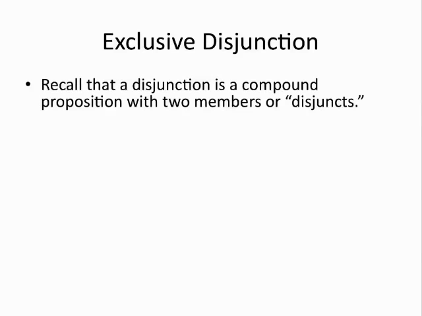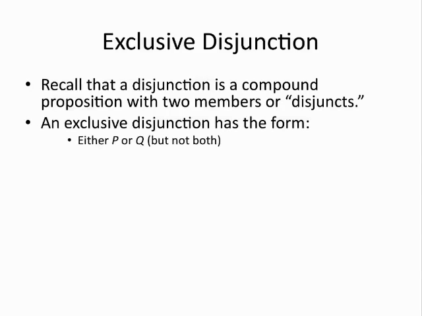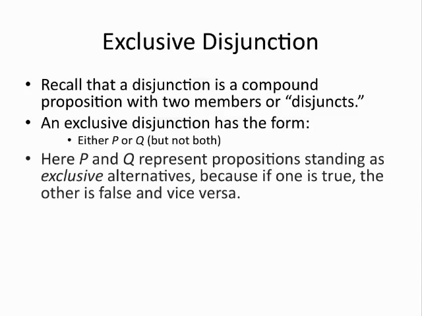Let's try to get a better idea of what exclusive disjunction means. A disjunction is an either-or statement that has two members, or disjuncts. An exclusive disjunction means either P or Q, but not both. Here, P and Q are exclusive alternatives because if one is true, the other is false, and vice versa. They cannot both be true.